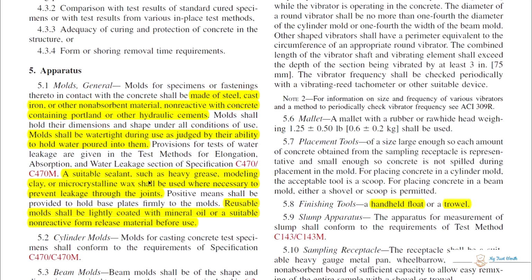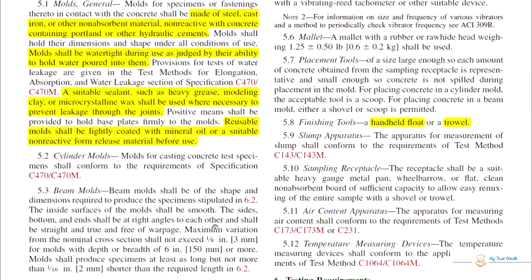Suitable sealant such as heavy grease, modeling clay, or microcrystalline wax shall be used where necessary to prevent leaks through the joints. Reusable molds shall be lightly coated with mineral oil or suitable non-reactive form release material before use.